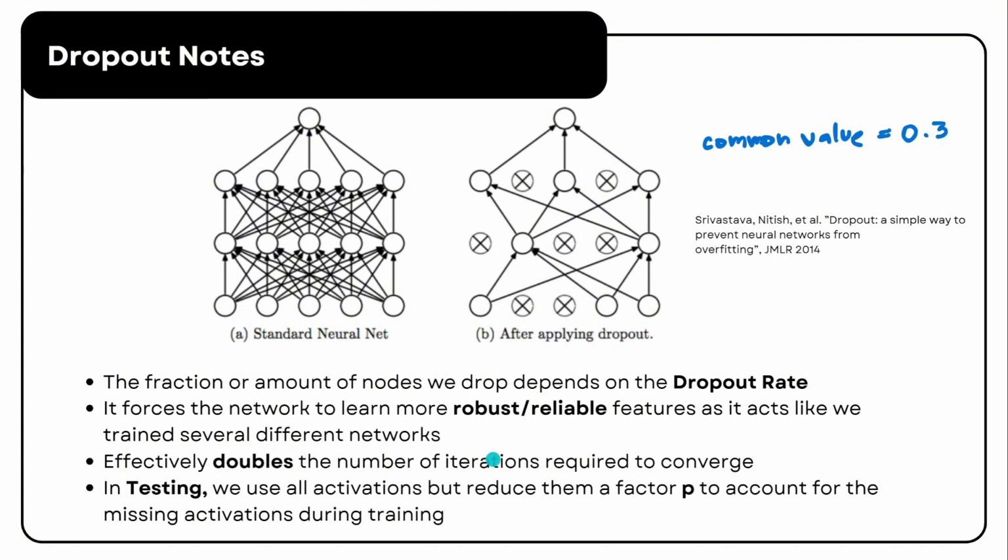However, to compensate for the missing activations during training, we scale down the activations by a factor of P, where P is the probability of keeping a node during training. This ensures that the model's output remains consistent between training and inference.